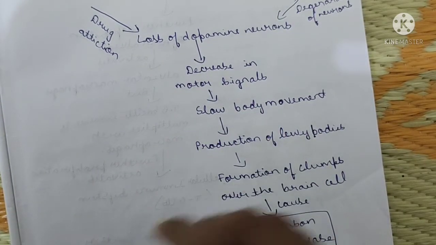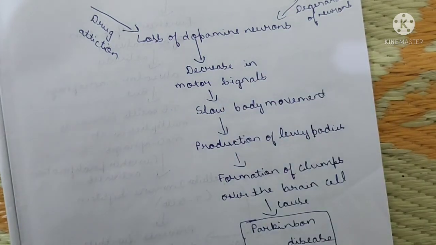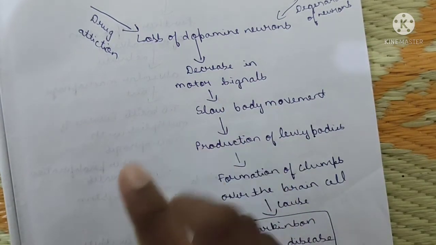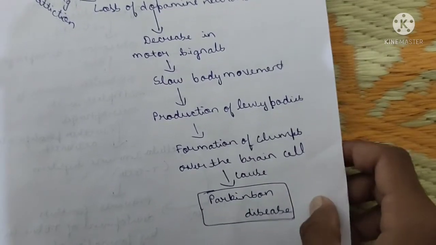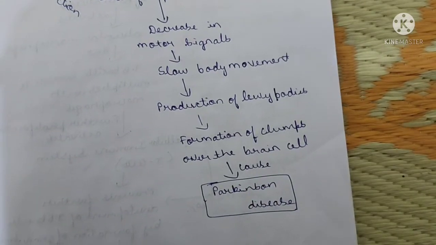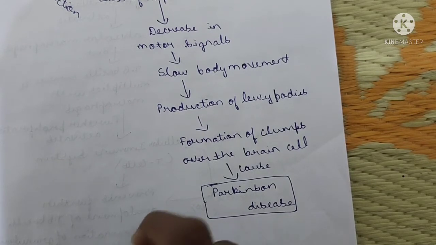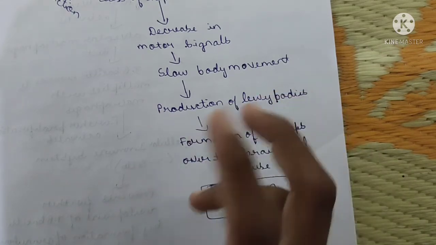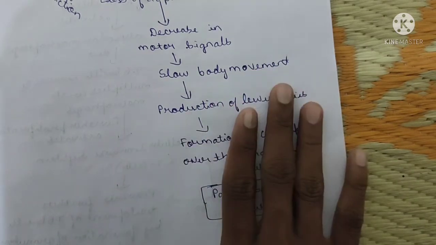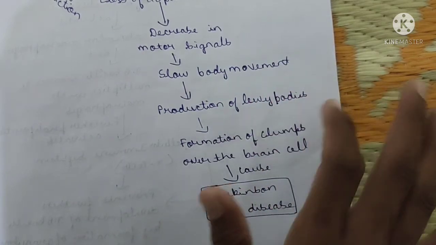Okay, slow body movement. Rigidity will appear in your hands and legs, rigidness, tenderness. These all are due to the slow body movement. Then production of the Lewy bodies. Lewy bodies are a type of protein which you find in the brain. Due to Parkinson's, what happens? There will be production of Lewy body proteins. They will form clumps over the brain cell. Clump means they will form a clot over the brain cell.